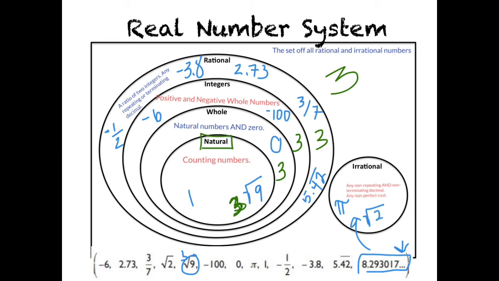So the only time that I would want to list all of those is if the question asks me to list all of the subsets that the number 3 belongs to. Otherwise, if it's just asking me to classify, the correct answer for the value of 3 would be that it is a natural number.